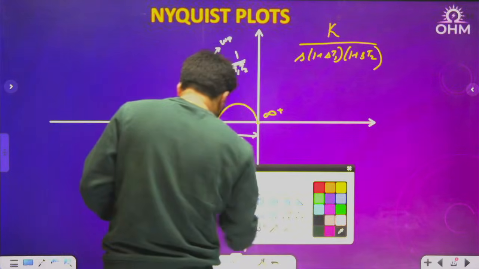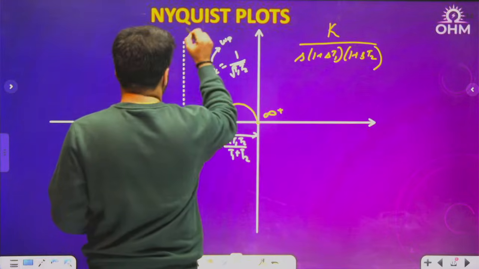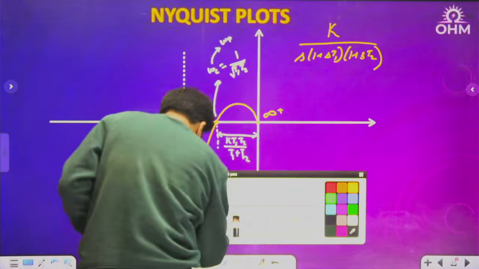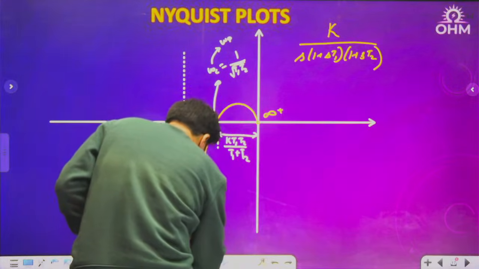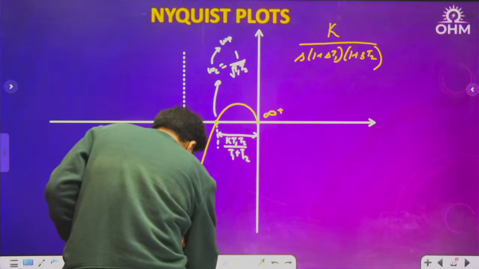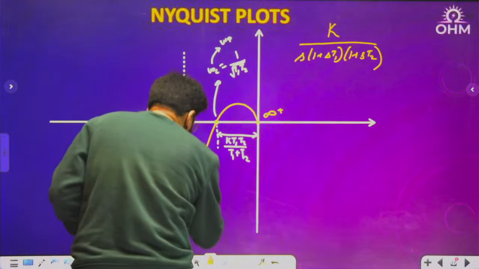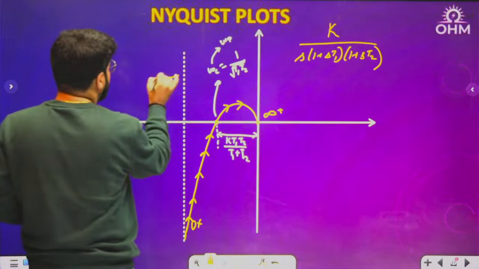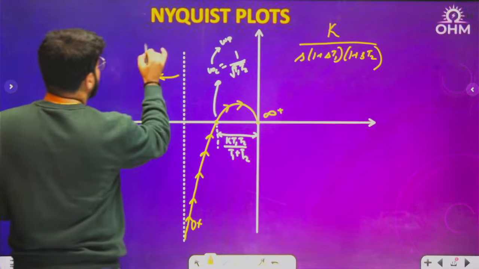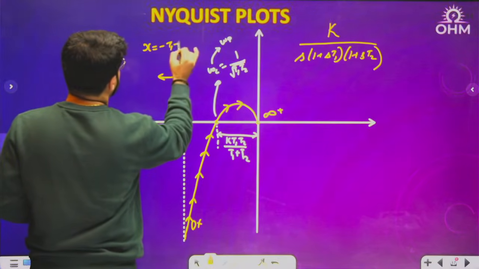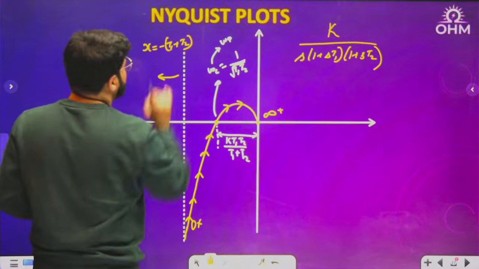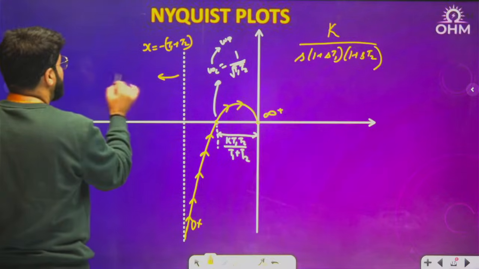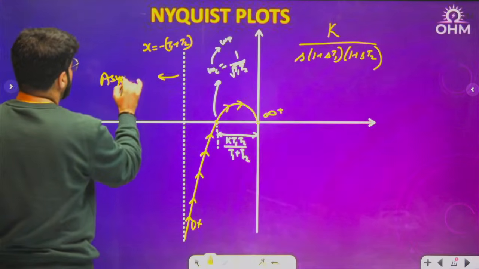One last point, if you wanted to calculate the asymptote for this, like I told you the concept of asymptote for the previous example: the polar plot intersects which line? This will be the line given by the formula x equal to minus the summation of both the time constants. Like the previous one was minus T, this will be minus of (T1 plus T2), and this is the asymptote to this particular polar plot.